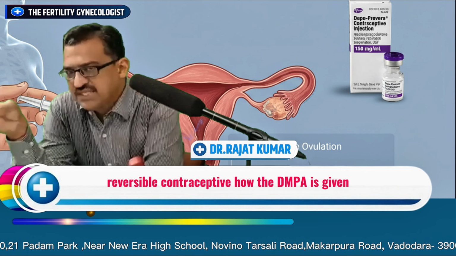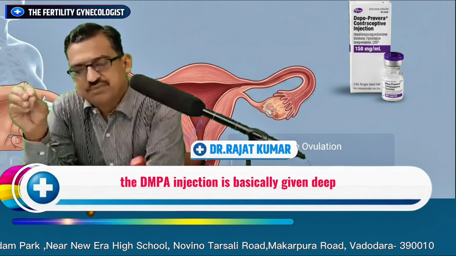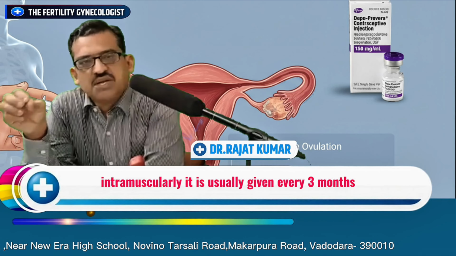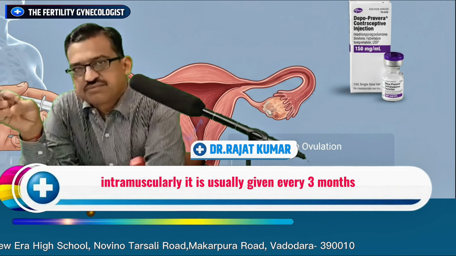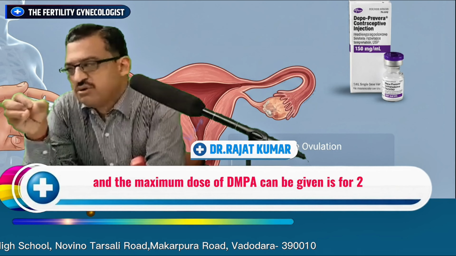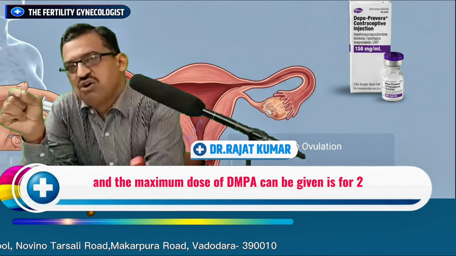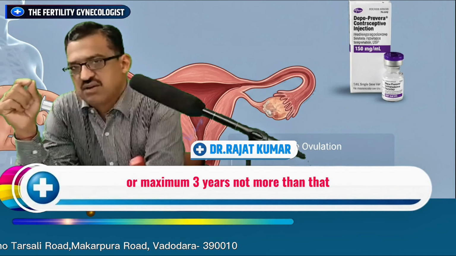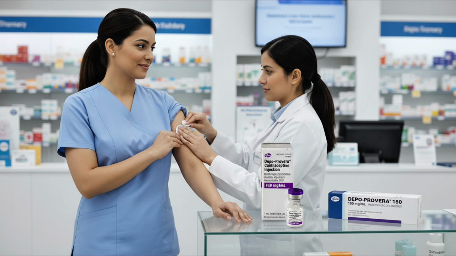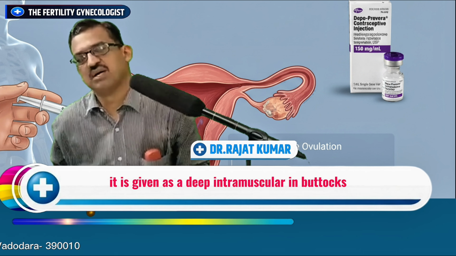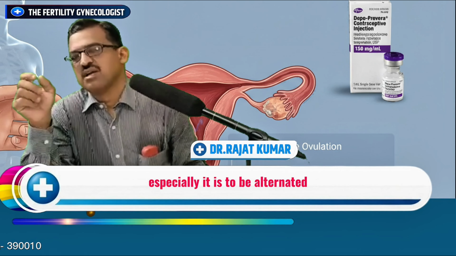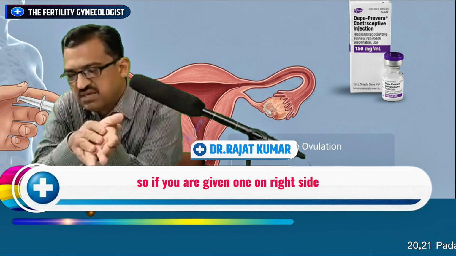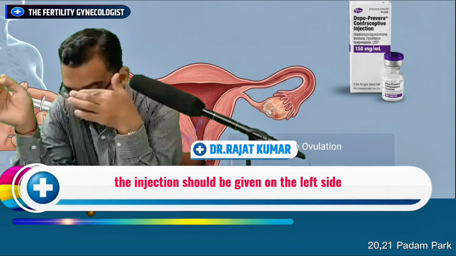How is DMPA given? The DMPA injection is given deep intramuscularly. It is usually given every 3 months. DMPA can be given for a maximum of 2 or at most 3 years, not more than that. Why DMPA should not be given for more than 3 years, I'll come to in the later part of the video. It is given deep intramuscularly, especially in the buttocks, and the sides are alternated. Say if you have given once on the right side, then next time the injection should be given on the left side.